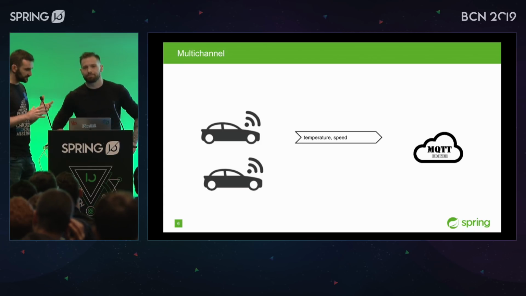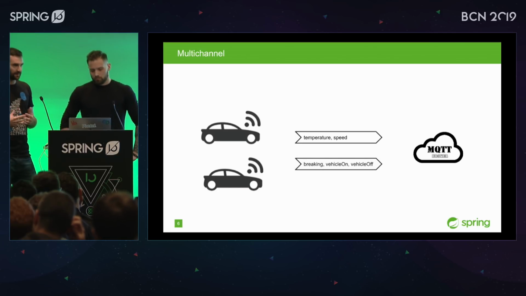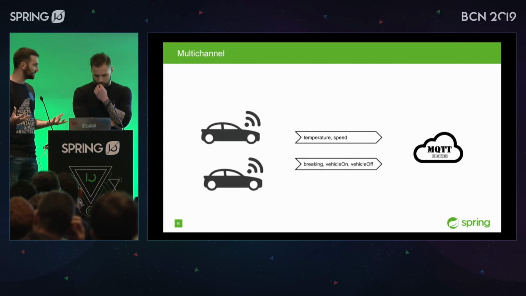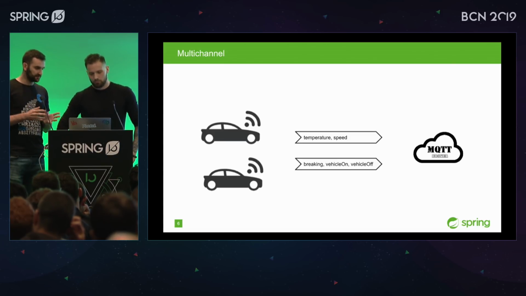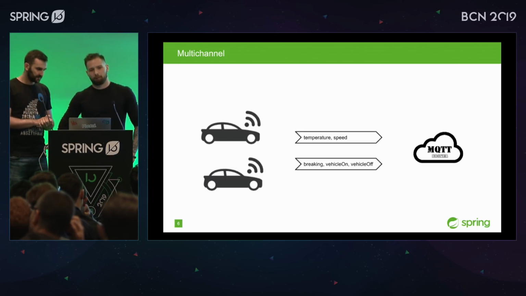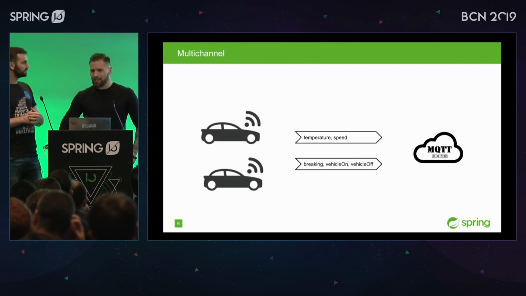Makes sense. So this is the periodic type of metrics, and we have another type of metrics which are, let's say, events. So to say, the car is braking, the car has stopped, the car has started, right? And those are extremely important. So there will be 2 questions. Let's start with the first one. Can we leverage the protocol maybe to make some messages more important than others? Yes, you can do that.